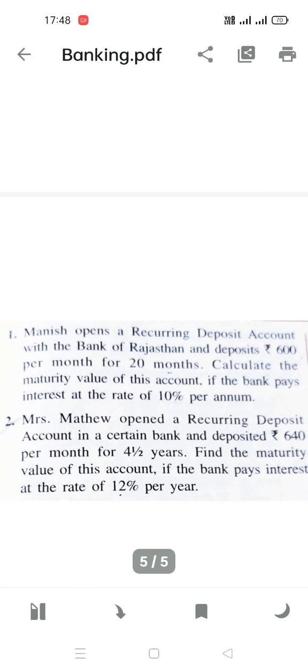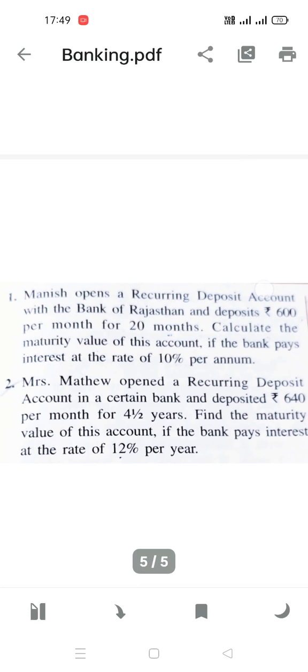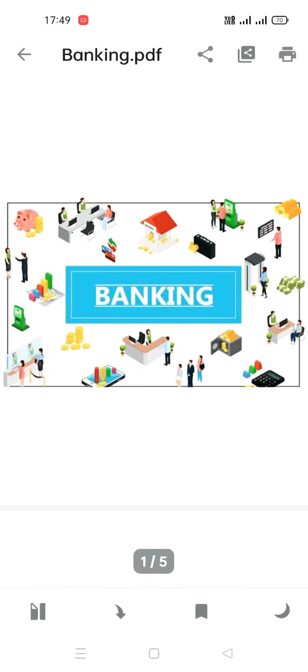Now, in your second exercise, exercise 2B, the interest may not be given, or the rate of interest may not be given. Some values may be missing, so you have to find that as well. You know the basic calculation, isn't it? So you can do that as well. I hope this is clear. Now banking is like a piece of cake to you guys.